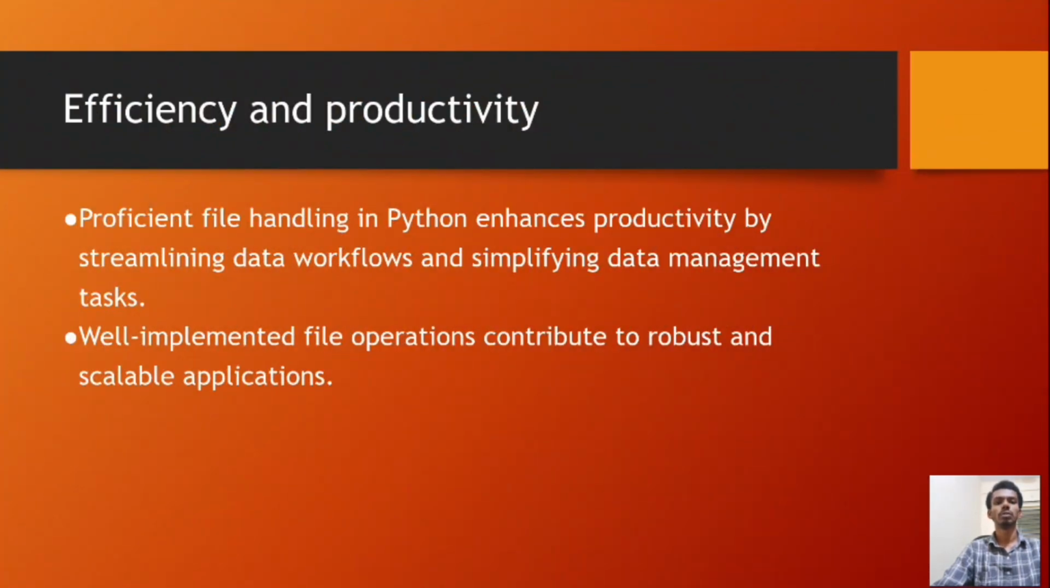Efficiency and productivity. Proficient file handling in Python enhances productivity by streamlining data workflows and simplifying data management tasks. Well implemented file operations contribute to robust and scalable applications.